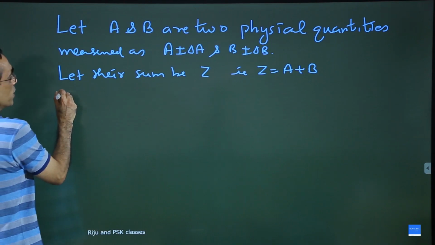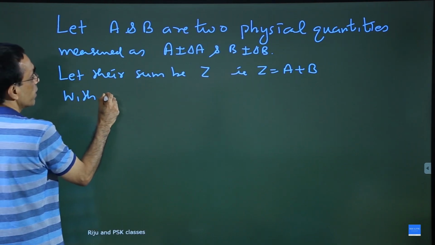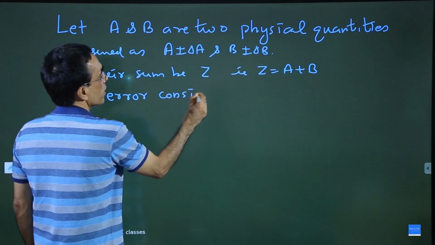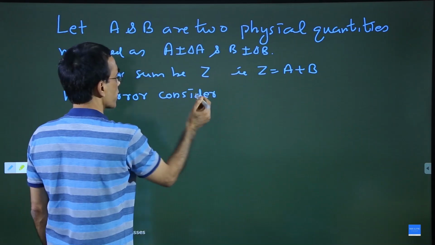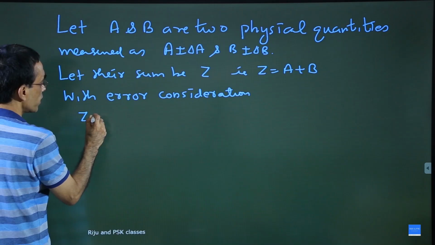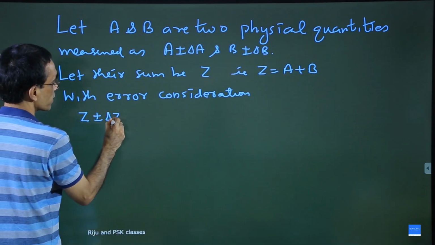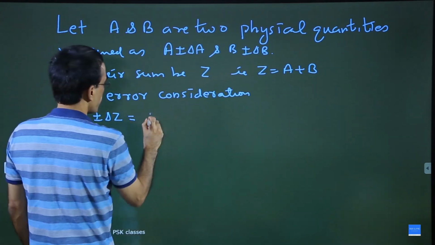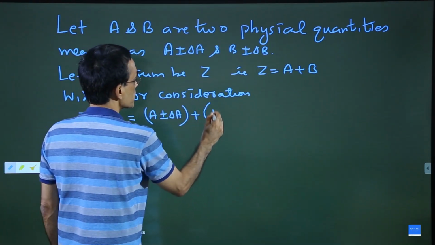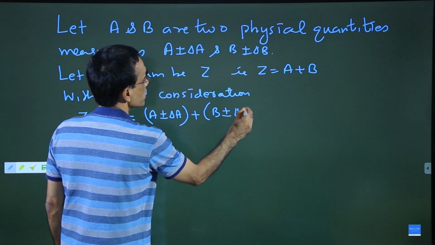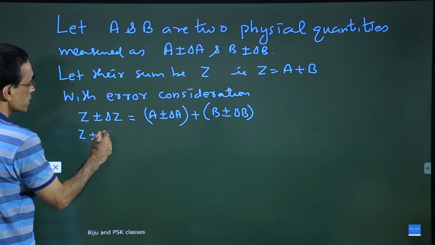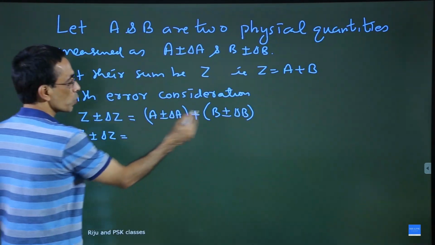Now, with error consideration, that means by considering errors, we can write Z plus or minus delta Z equal to A plus or minus delta A, bracket, plus B plus or minus delta B. Now Z plus or minus delta Z is equal to, I told you, you can club them.